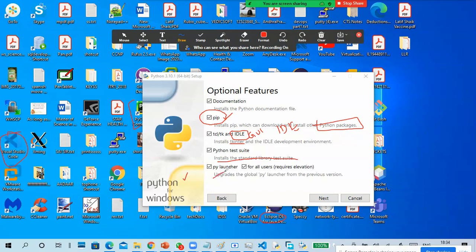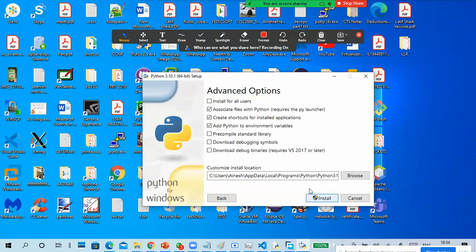Something is new: Python py launcher. If it sees the .py extension, it executes the Python program automatically. For all users means it will install in basically C Program Files like that. Okay, so this is about all features. Next, install for all users.